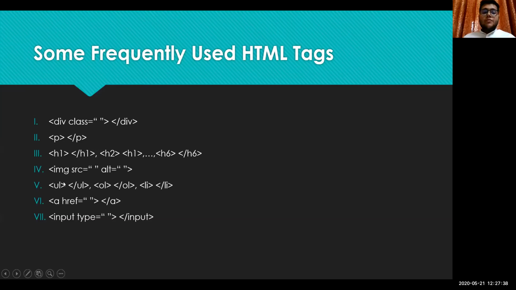Whenever the order of the list items is not necessary, we use unordered list. Like if we are making a list for whatever we need for a project, there is no hierarchy in them, so at that time we can use unordered list. But in ordered list we have a particular hierarchy between these list items.